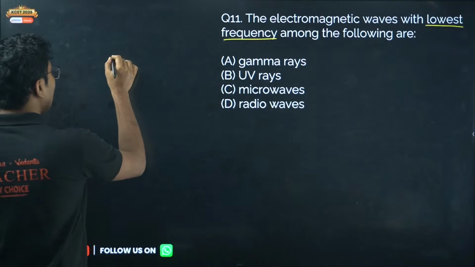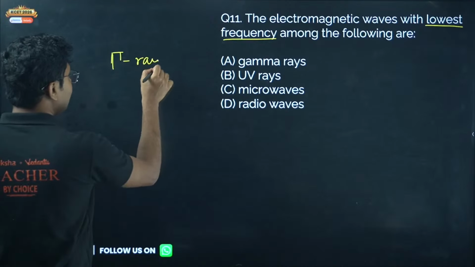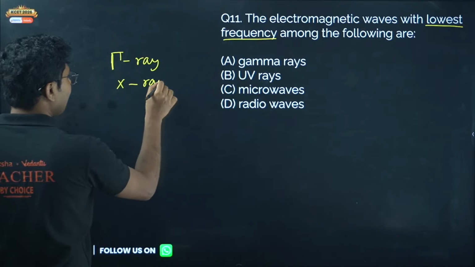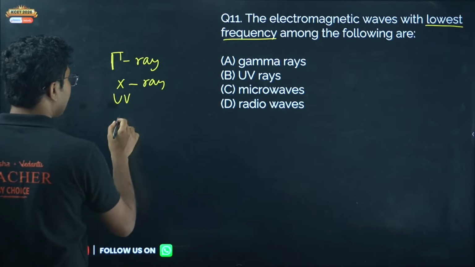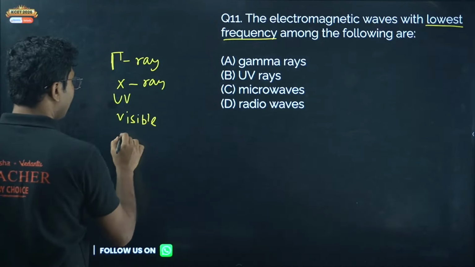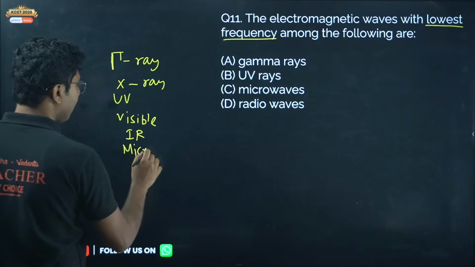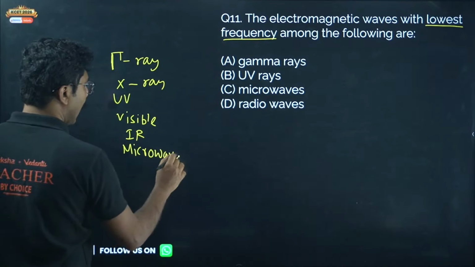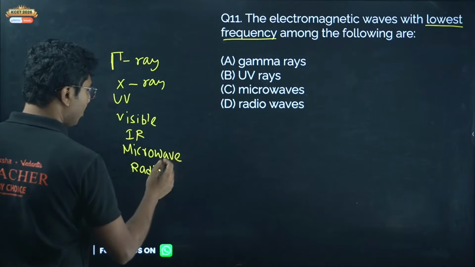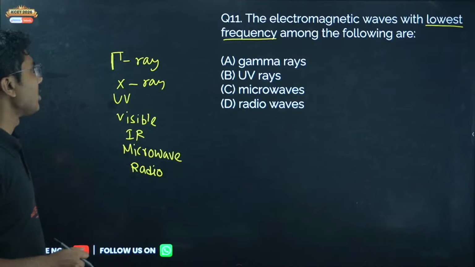Gamma ray, this is the symbol for gamma. Gamma ray, X-ray, UV ray, then we have visible light, then infrared, then microwave, and then radio wave in general. Long radio, short radio are there, but radio waves in general. So this is the order you have to remember.